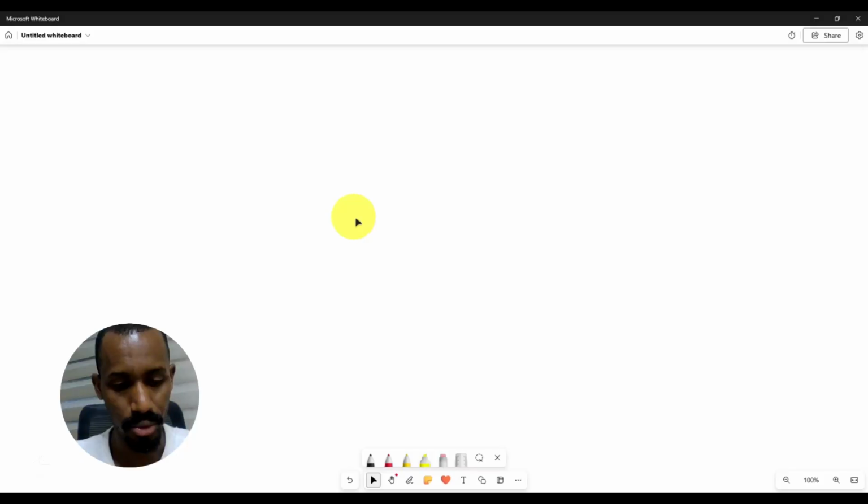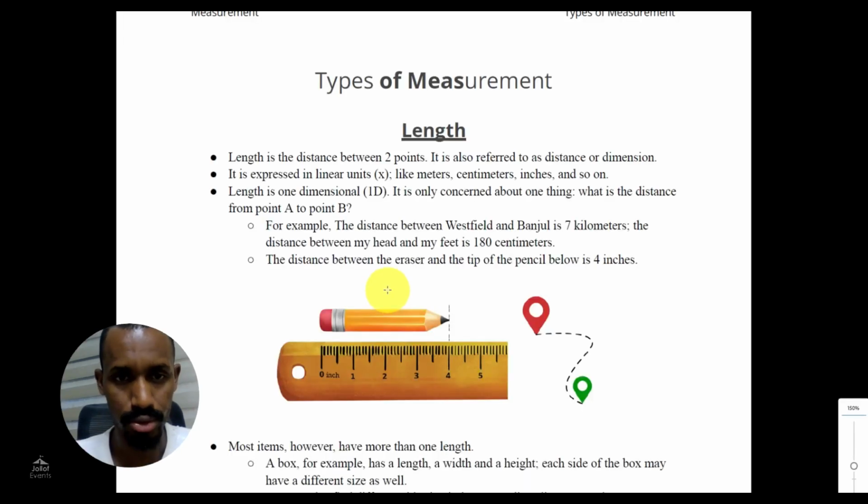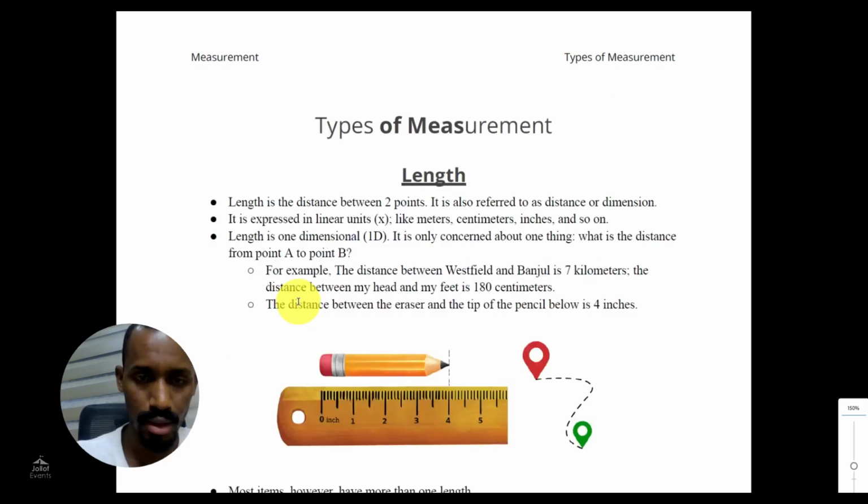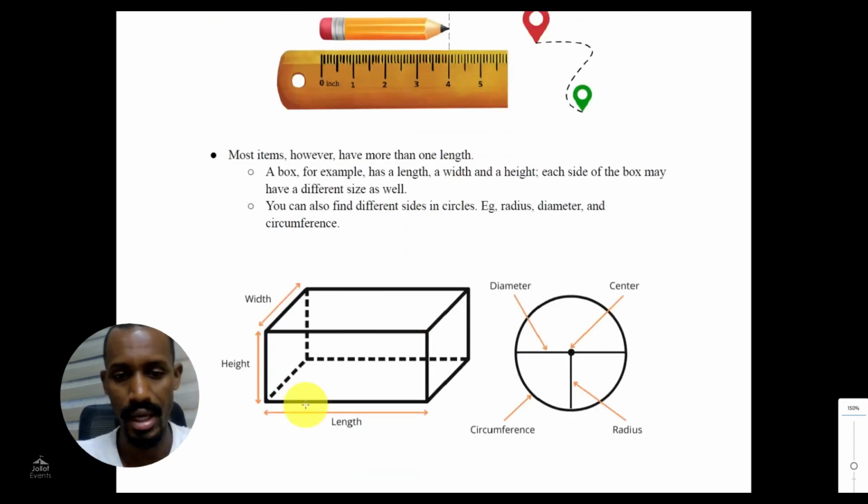So here, for example, if you look at this box, it has length here, it has height here, it has width here. Note that all these things are called length. We just differentiate them, because human beings like to make things different so that we can differentiate them.